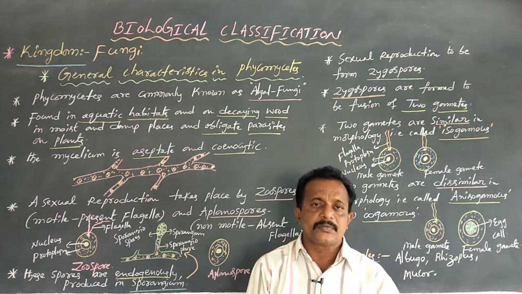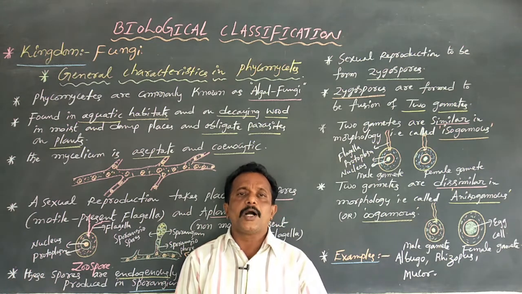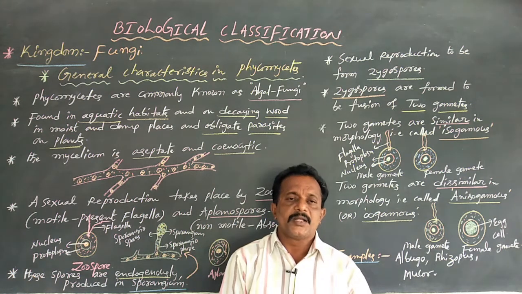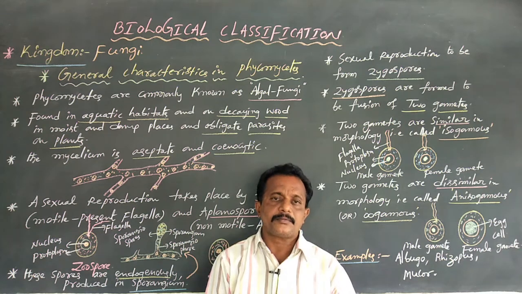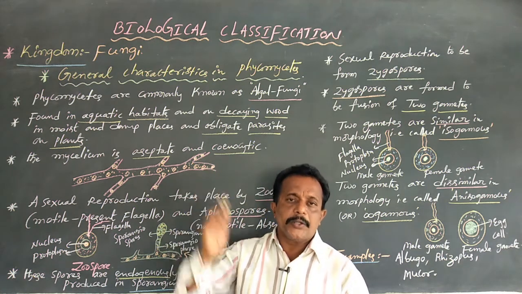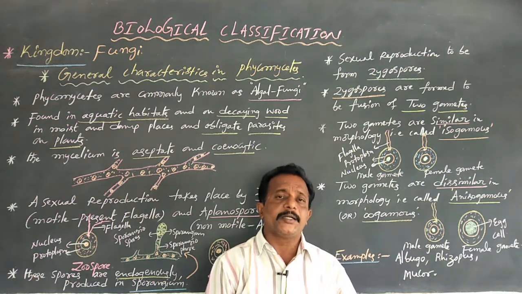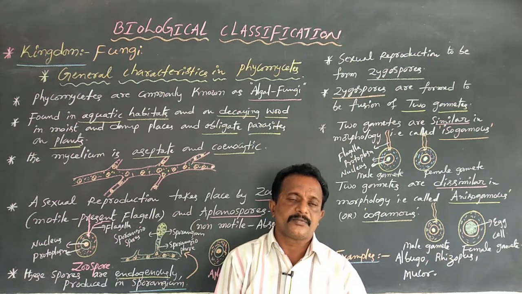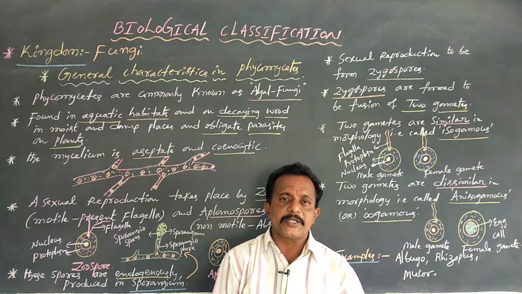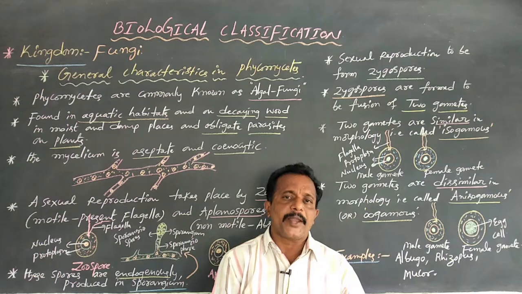Growing in water is an algal character, and growing on decaying wood in moist, damp places is a fungal character.